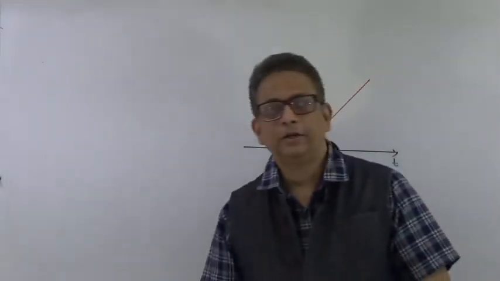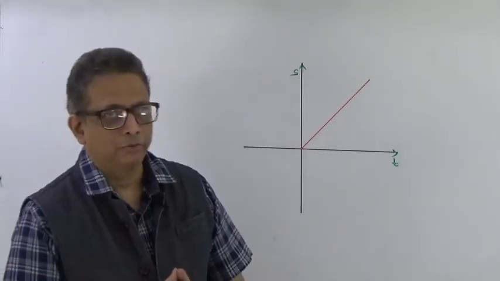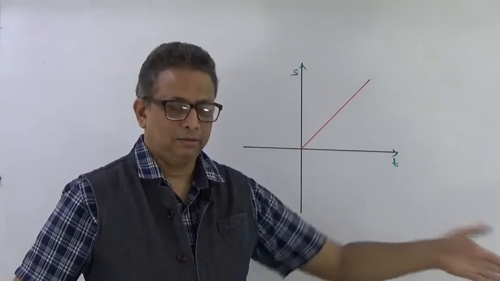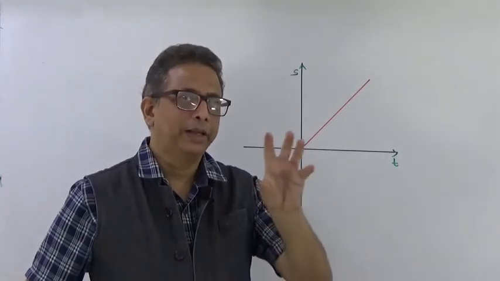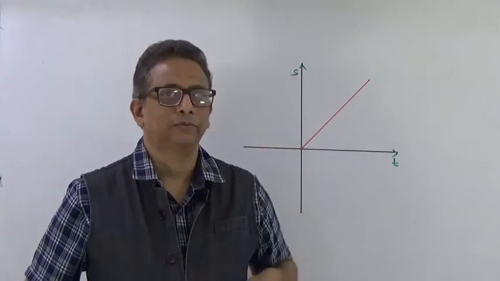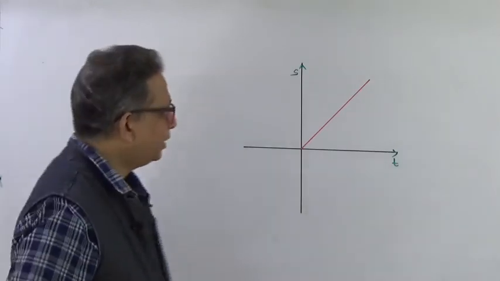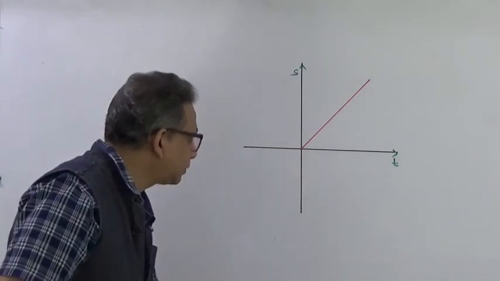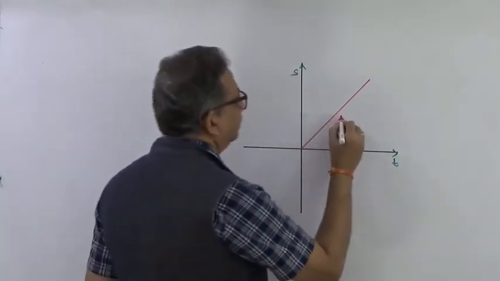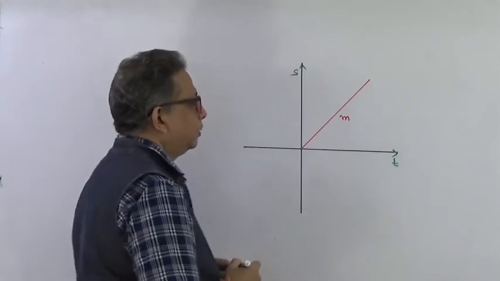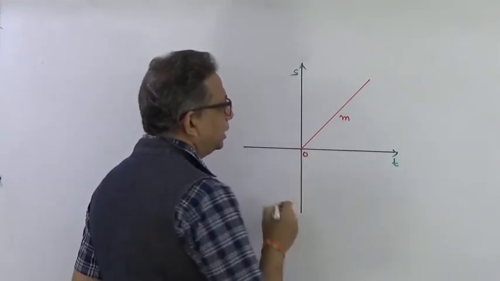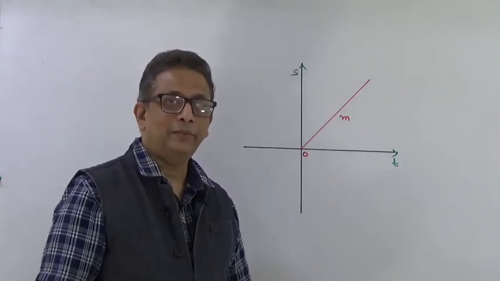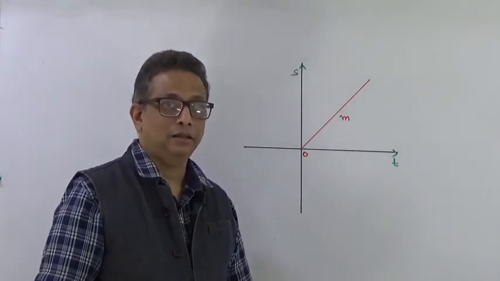Well, now that we have understood the basic equation of a straight line, out of those 4 graphs that we have discussed in the last session, we are now picking up just one graph, and that is the graph that is a line. So I have redrawn this graph, okay? It has got some slope. Let that slope be equal to m. It is passing through the origin. So for the equation of this line, c is going to be 0. That means the y-intercept of this line is 0.